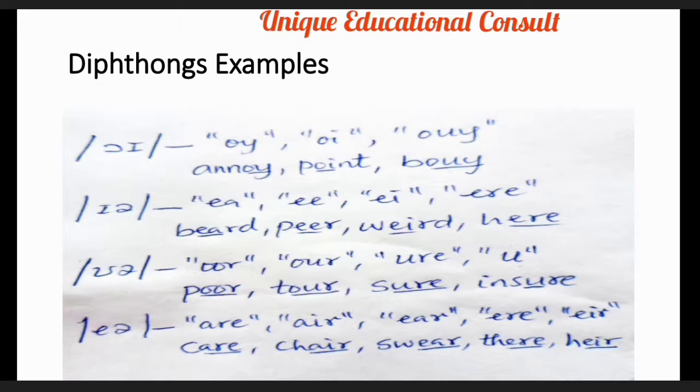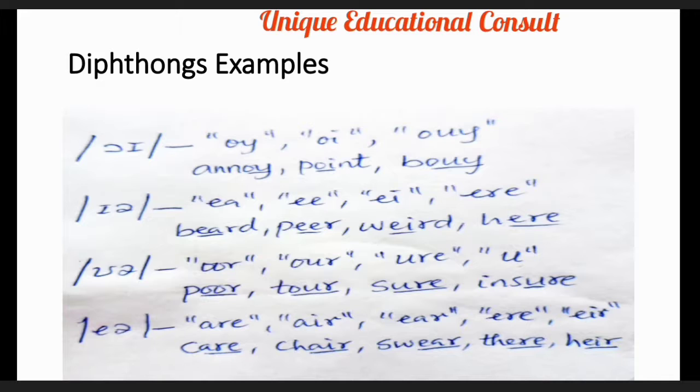So from today, know the proper pronunciation of these words. Let's go to the last category of this lesson. We have the two sounds E and schwa. So there we have air. Bravo.